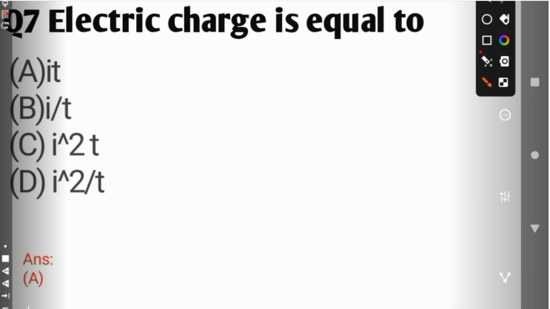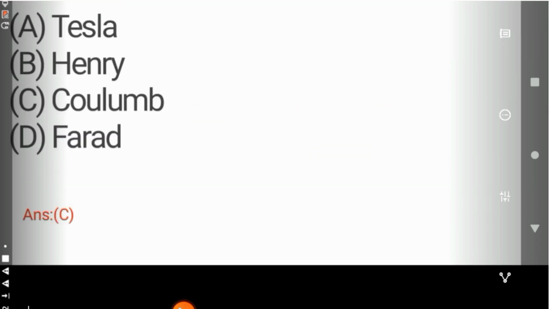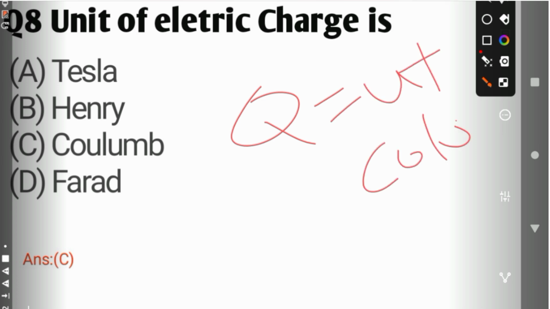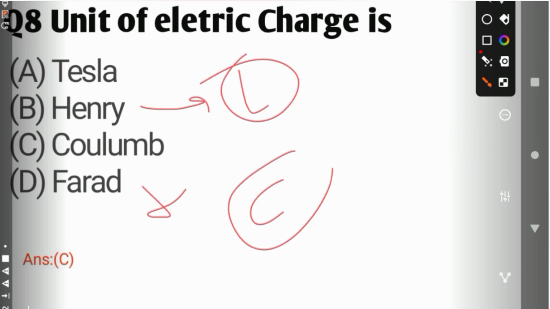Seventh question, electric charge is equal to what? We know that Q is equal to I into T. So the correct answer is A. Eighth question, unit of electric charge. We know that Q is equal to IT, and the unit of electric charge is coulomb. The farad is the unit of capacitance.